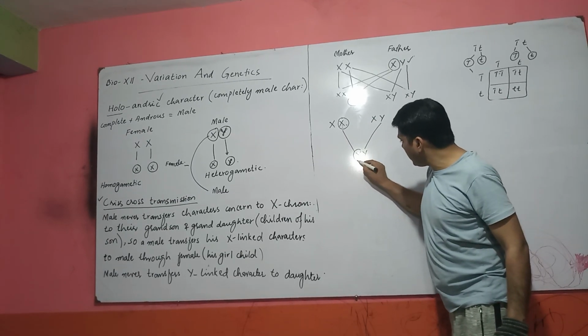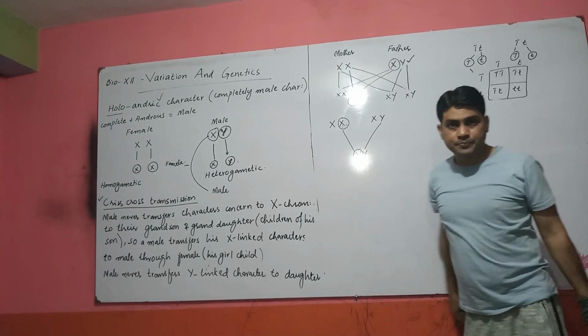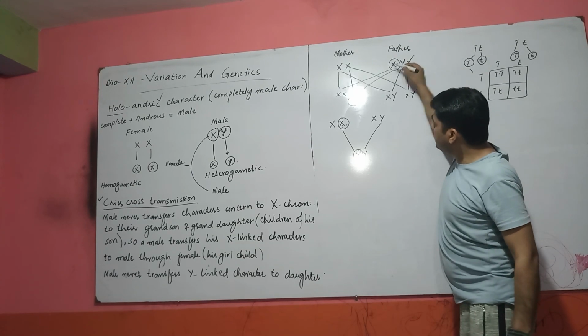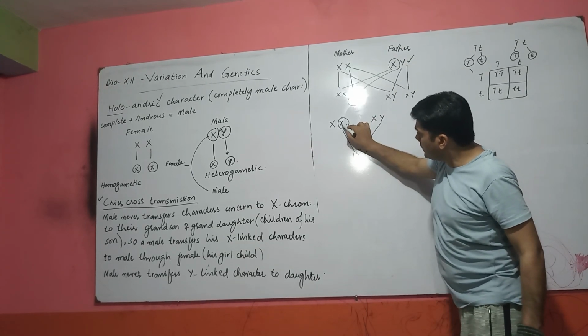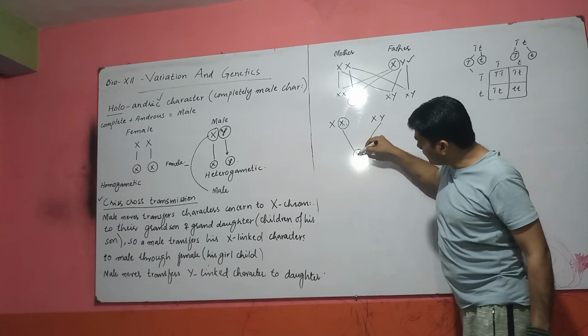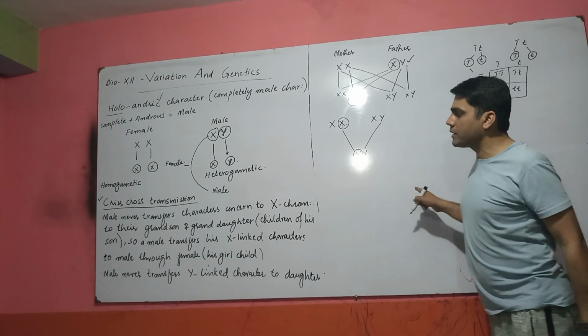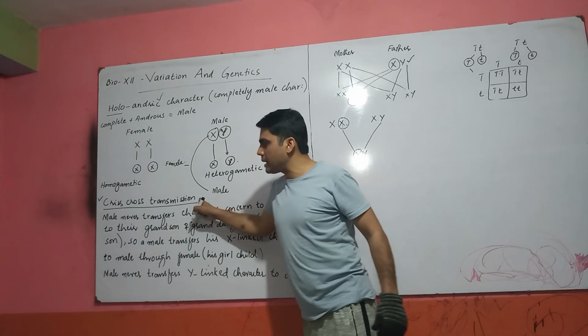Means this X is actually of this male. From this male, this X was transferred to this female or daughter, and from the daughter, this X was transferred to the son or offspring. This type of transmission is called criss-cross transmission.